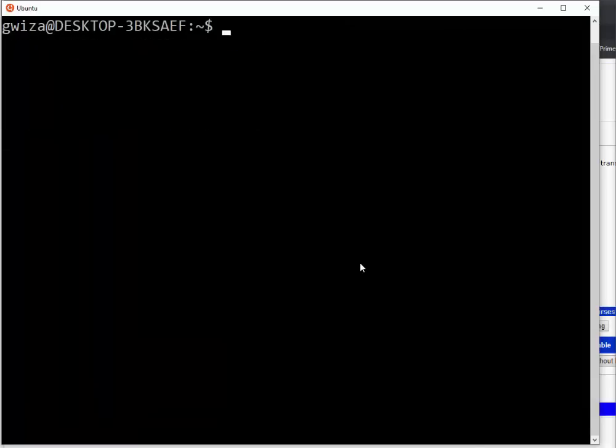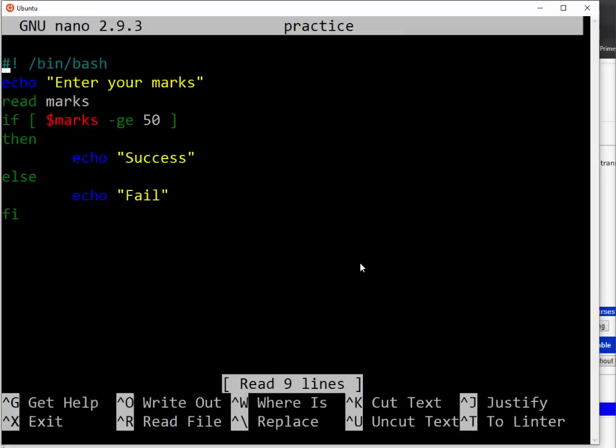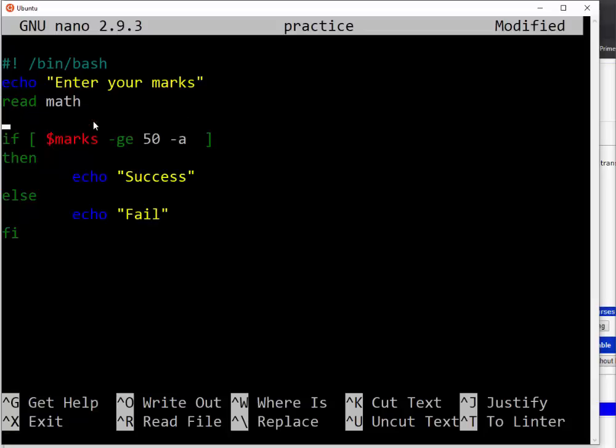So let me clear this code. What we are seeing is that this person must have greater than or equal to 50 in math, and also greater than or equal to 50 in English. There are three things I'm going to show you that we can use to add and. The first is that we can come and put -a. That means here I first need to receive two marks. So this is math, and I also tell him echo.